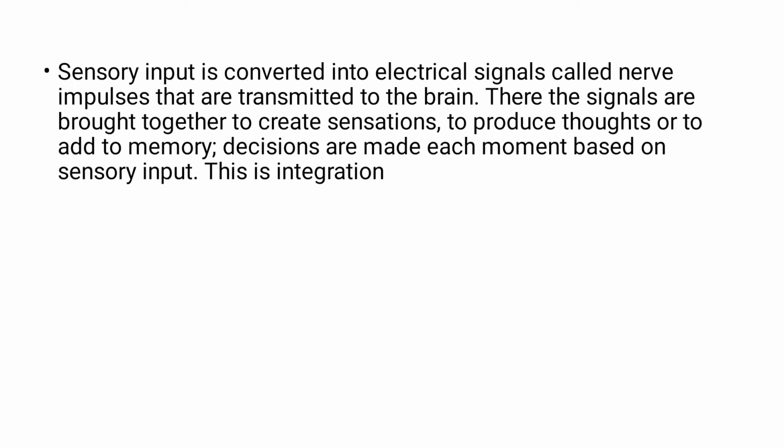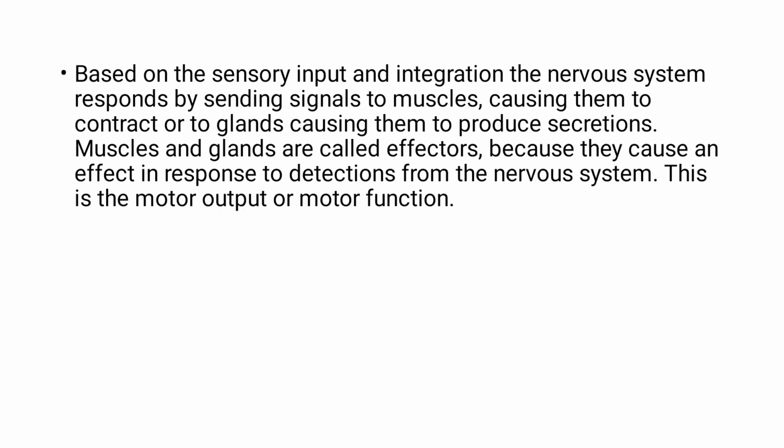So sensory input is converted into electrical signals and nerve impulses. These sensory impulses are perceived by the brain, so they are also stored in our memory for future impulses to act. Already some past memories we are relating, and we are acting accordingly, no? So this process is called as what? Integration. So based on the sensory input and integration, our body will be conveying the messages to the muscles, and the muscles will be acting accordingly, or glands, our endocrine glands will be secreting hormones and all.